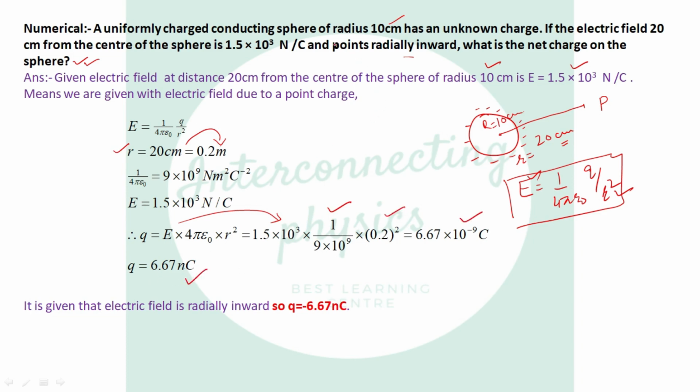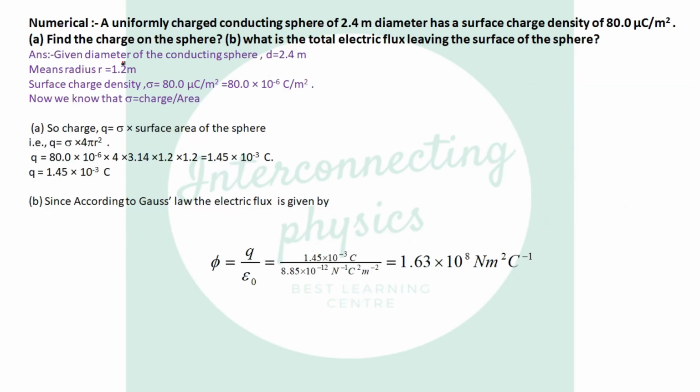Now you see here, it is given that electric field is radially inward. It means charge will be negative, that is minus 6.67 nanocoulomb. Okay. Now again, a uniformly charged conducting sphere of 2.4 meter diameter. Okay, diameter and conducting sphere. Now if diameter is 2.4 meter, then what will be the radius? It will be diameter divided by 2, which is 1.2 meter.